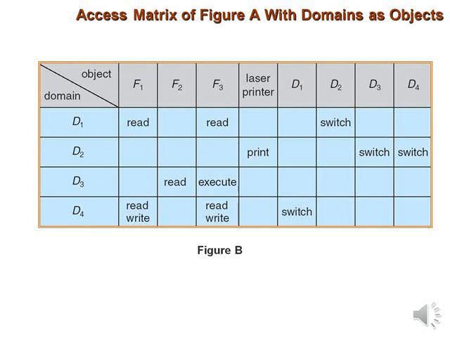The ability to copy an access right from one domain of the access matrix to another is denoted by an asterisk symbol. It is appended to the access right. The copy right allows the copying of the access right only within the column for which the access is defined.